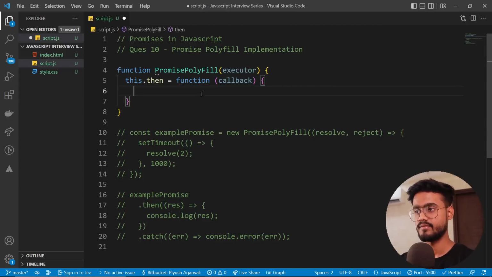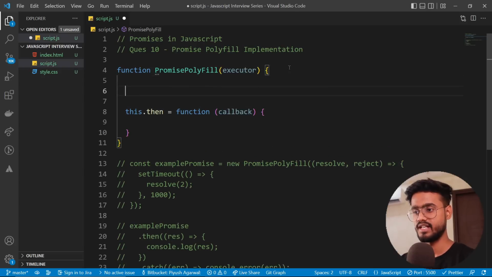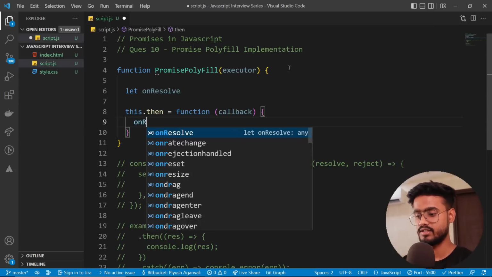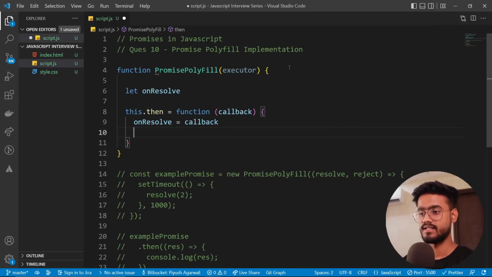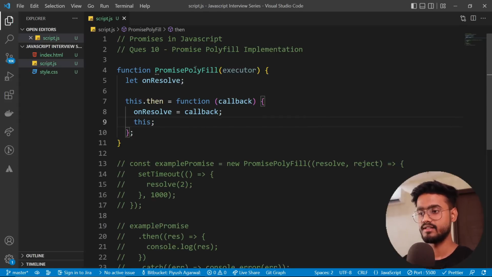Which we're going to use now. And we're going to have a variable over here, let onResolve. And when this is resolved, I'm going to say onResolve equals callback. And then simply we're going to return this, that is our promise polyfill class. Cool. Oops, I mean return.